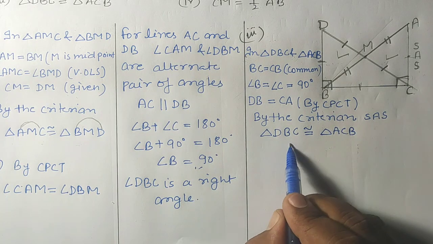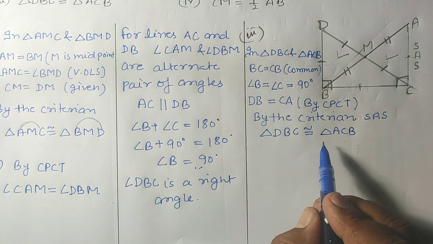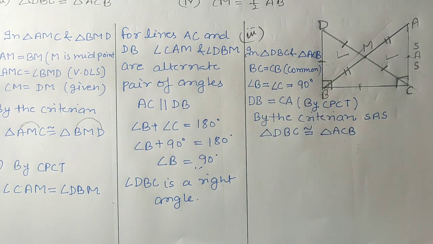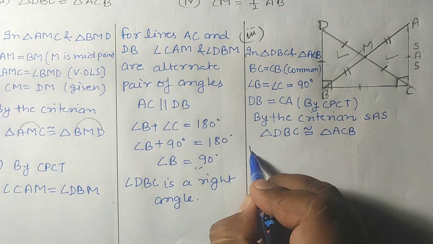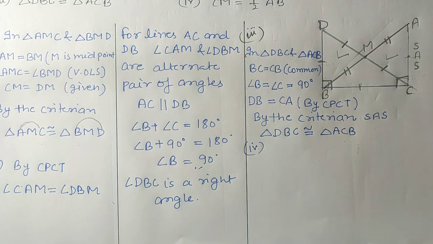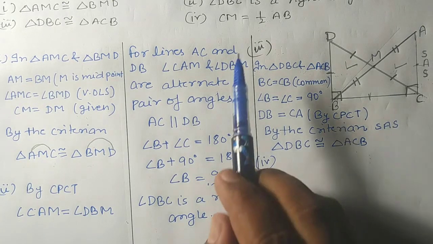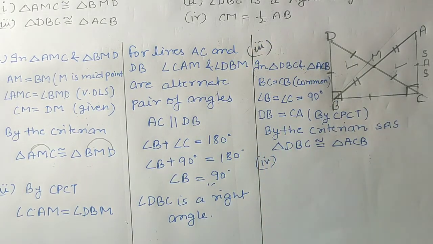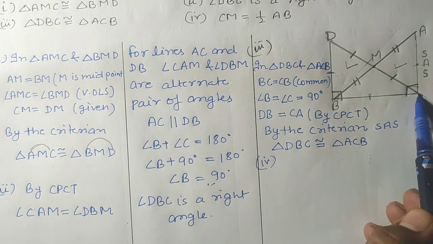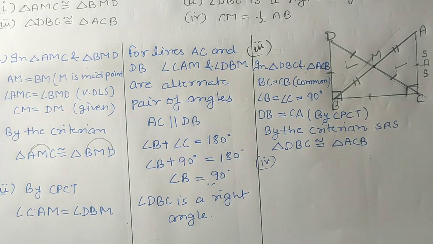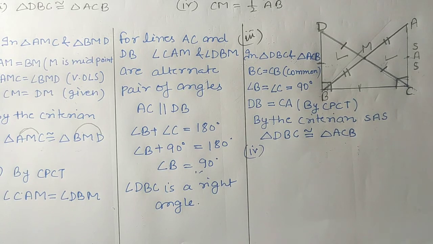So these two triangles we have shown that they are congruent by the criteria side angle side. Okay, now the fourth part. The fourth question is we have to show that CM is equal to half of AB. This side CM is equal to half of AB. Okay, so how we'll show it students? Let us see.